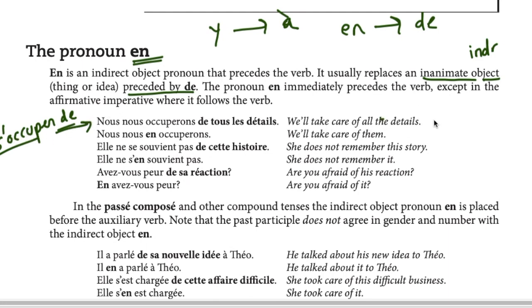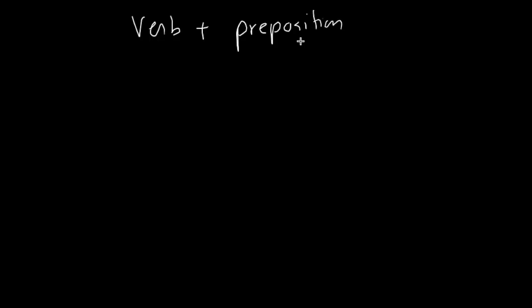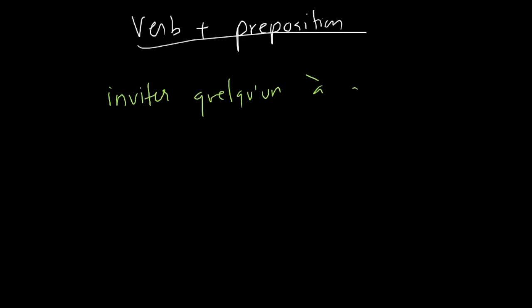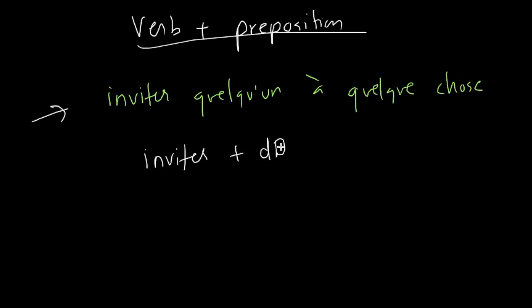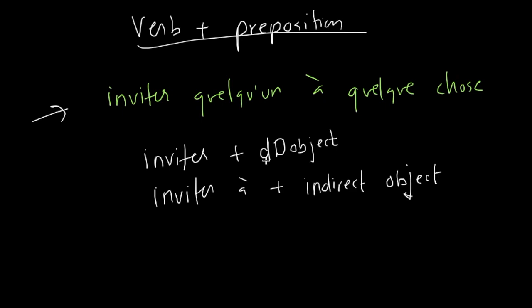Whenever you're trying to remember this verb plus preposition combo, always make notes like this. Inviter quelqu'un à quelque chose. To invite someone to something. So what do you understand by this once you note it down like that? Inviter plus direct object is also possible, right? And inviter à plus indirect object is also possible. How inviter plus direct object?